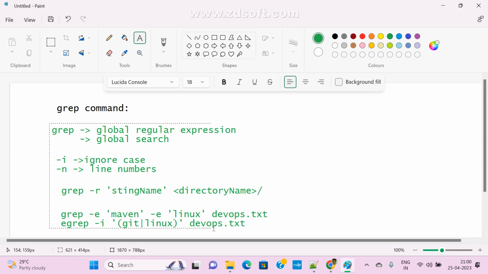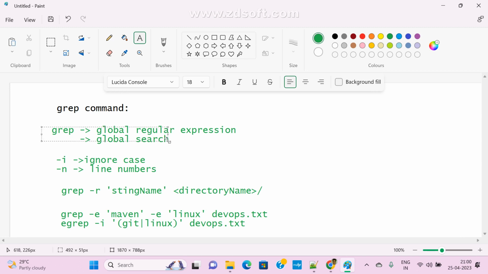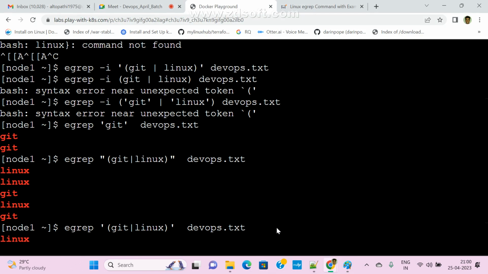Now clear guys, anyone any doubt as of now? So this is very important. The grep command, most of the cases they ask in interviews. So I want to search one string in a file, so what is the command? I want to search one string, and there are multiple files, how to search it? So these are the arguments.